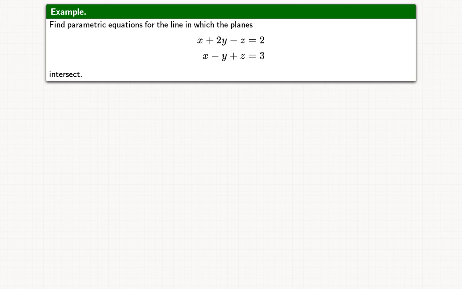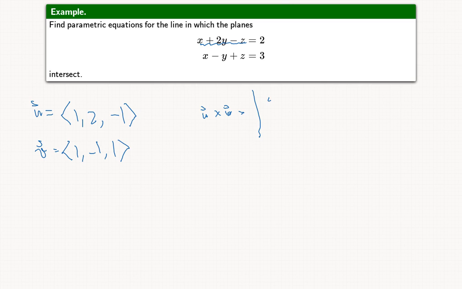So consider the planes x plus 2y minus z equals 2 and x minus y plus z equals 3. Let's see how to parameterize their line of intersection. Our normal vectors for the planes we can see are u = ⟨1, 2, -1⟩ and v = ⟨1, -1, 1⟩. That's just the coefficients on the left-hand side. Then their cross product will give us a vector that is parallel to the line. So let's find that cross product.